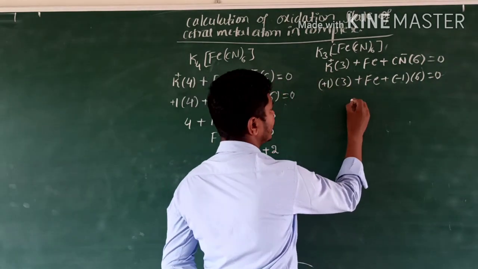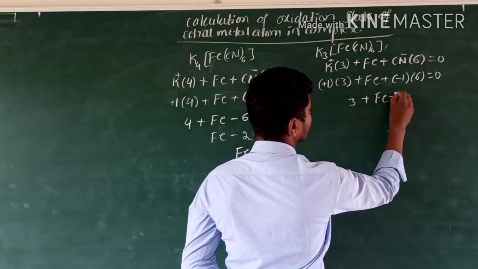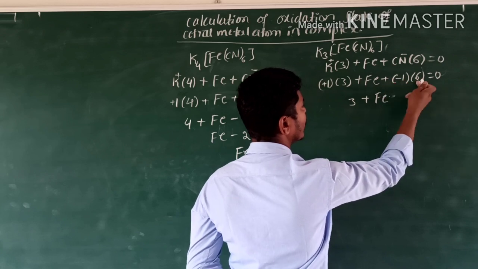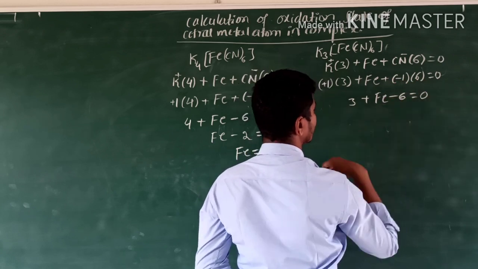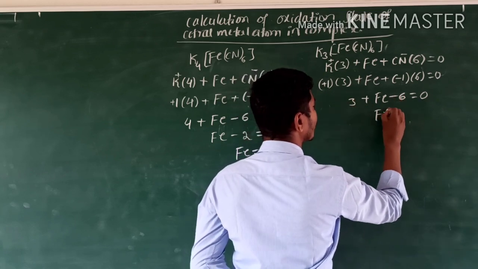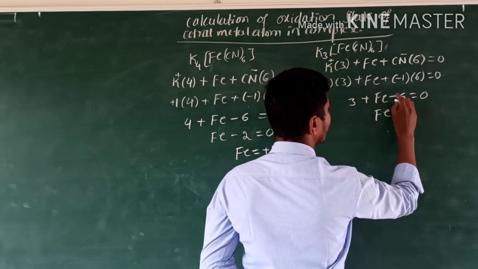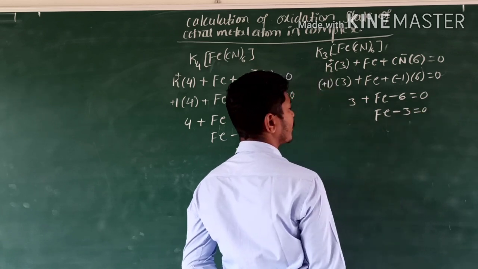Plus 1 into 3, plus Fe, plus minus 1 into 6, minus 6, is equal to 0. Plus 3 minus 6 is minus 3, plus Fe is equal to 0.